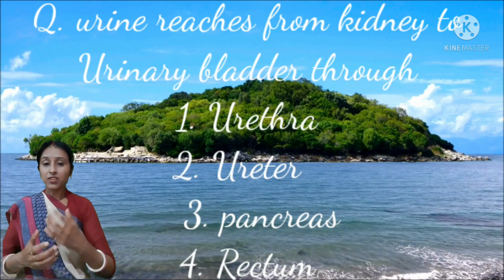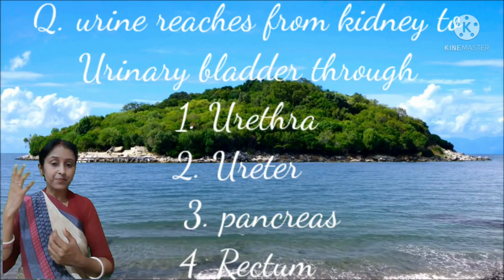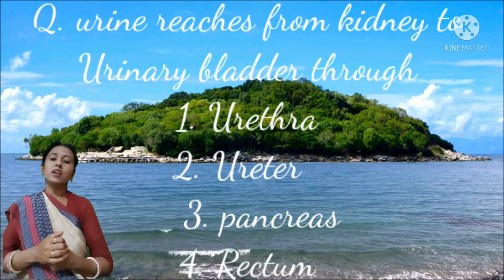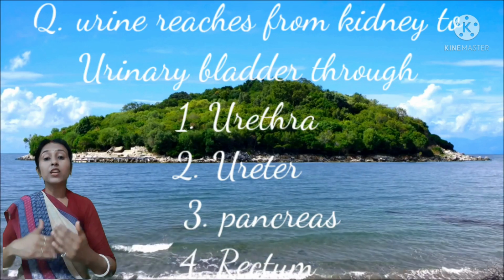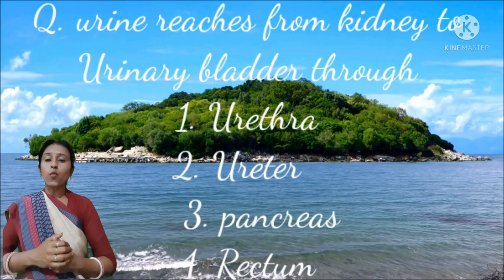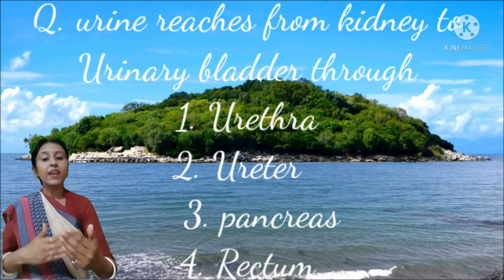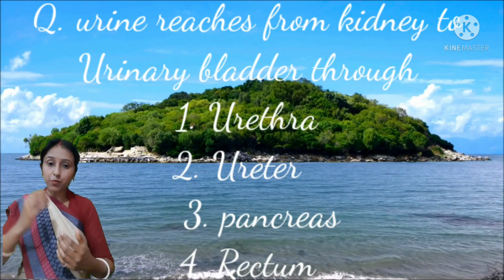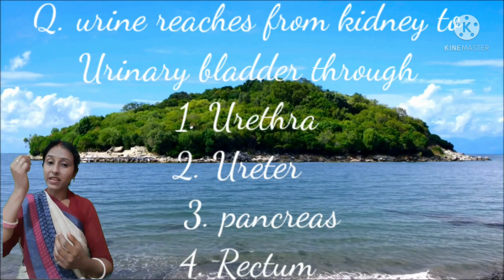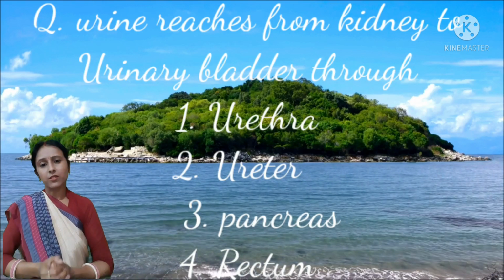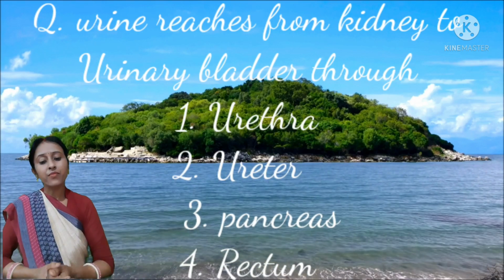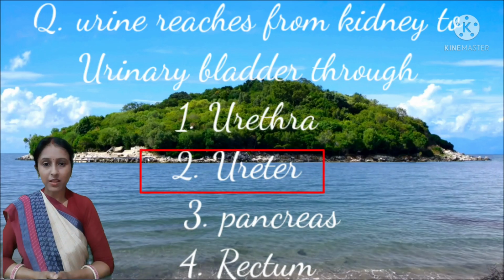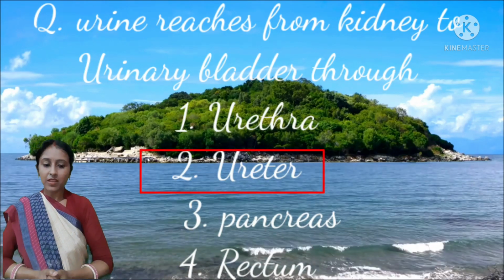Kidney just extracts the urea from blood to form urine, and it is stored in the urinary bladder. So which organ plays a role to transport the urine from kidney to urinary bladder? What is the name? Ureter. Yes, the name is ureter.